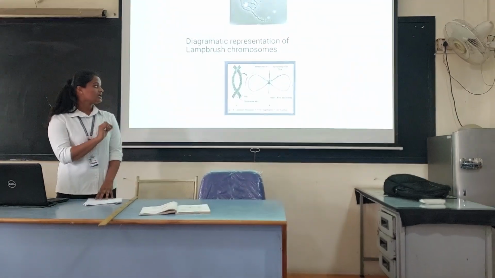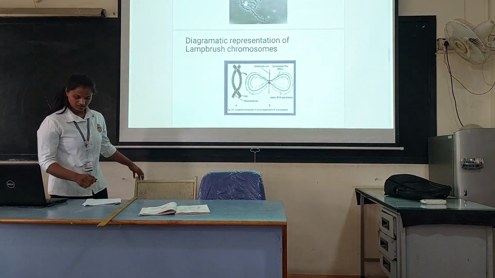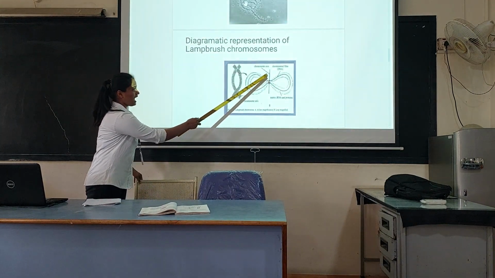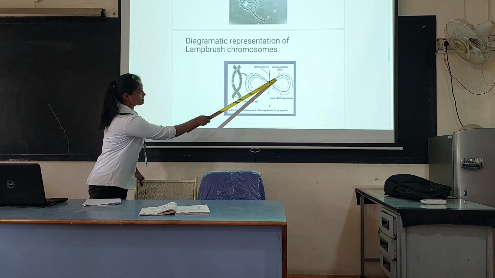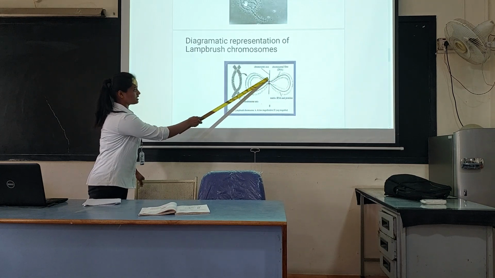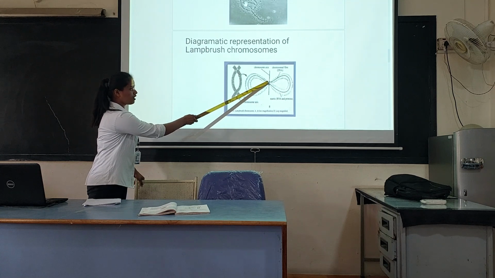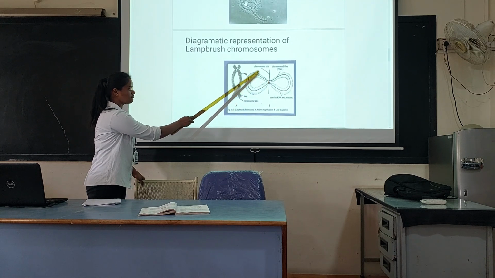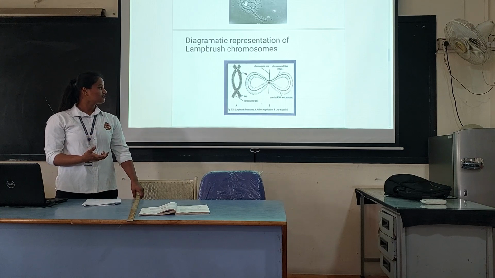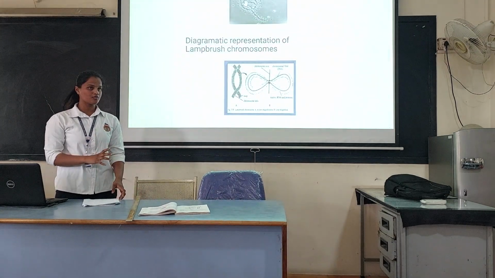The DNA gets extended to form a structure like a loop, and this is the chromosomal fiber, that is DNA, and this is the RNA and the protein, and this is the axis that gives the structure for the chromosome to align.